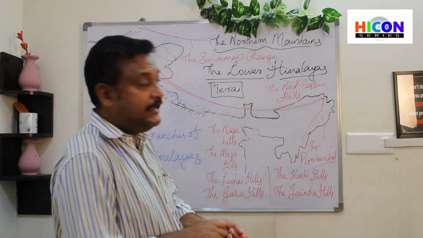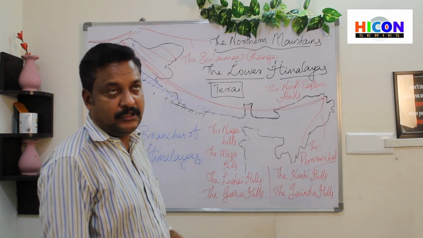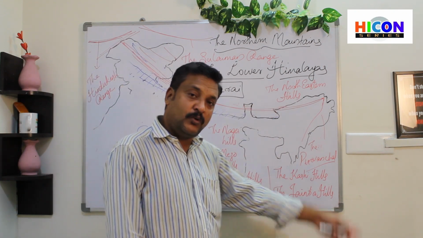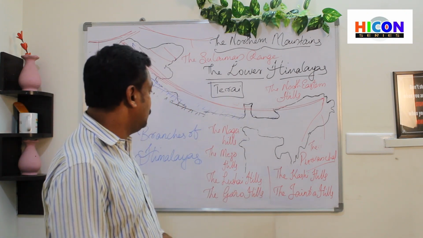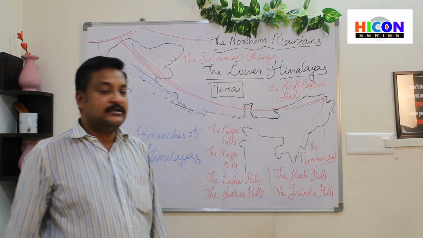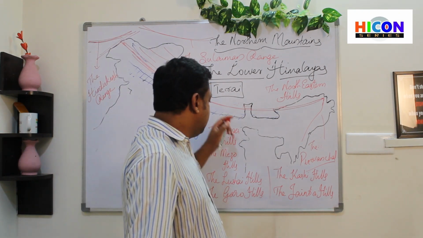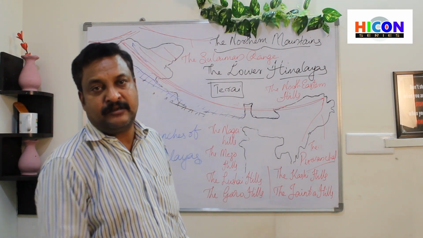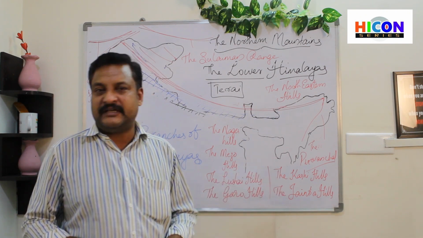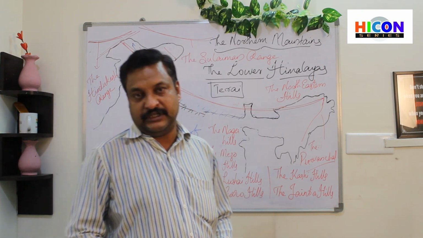Okay, so the major hills present in this southward belt of the Himalayas in the northeastern states, known as the northeastern hills or the Purvanchal or the eastern Himalayas, include the Naga hills, the Mizo hills, the Lushai hills, the Garo hills, the Khasi hills, and the Jaintia hills. Okay. So these hills are comparatively smaller in size when compared to the main mountains in the Himalayas. They are covered with a thick forest because this region also receives plenty of water or rain throughout the year.